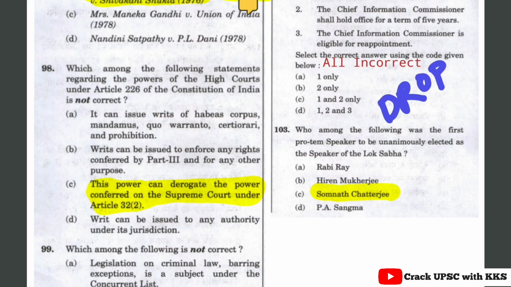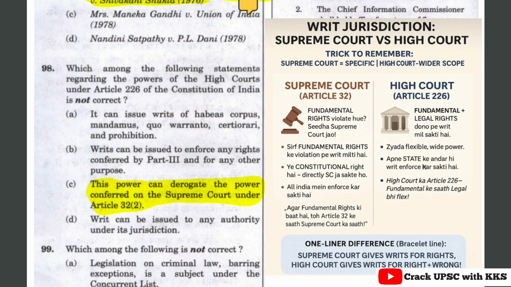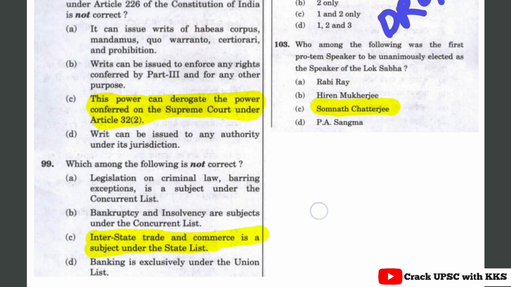Writs can be issued to enforce any rights conferred by Part 3 and for any other purpose also. So in this case, the High Court has an expanded jurisdiction, in that it can also issue writs for any other purpose, and option D is also correct. It can be issued to any authority under its jurisdiction. Under its jurisdiction only, and the Supreme Court or High Court also can't breach their jurisdiction. Let's see the next question.